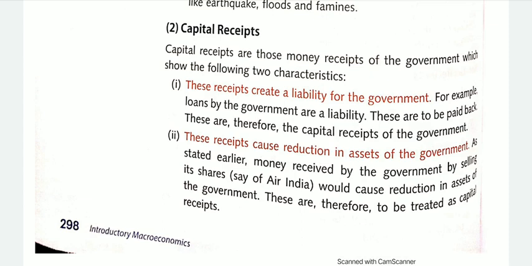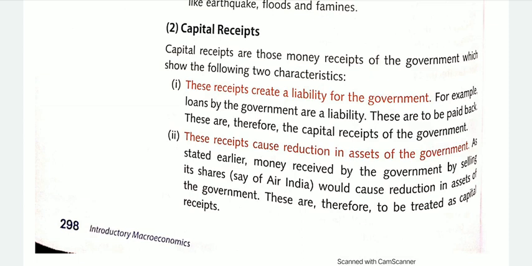Secondly, these receipts cause a reduction in the assets of the government. How? Let's take an example. Another source of funds for the government is to sell its shareholding in PSUs, that is, public sector undertakings. Obviously, this is the government's right to sell.